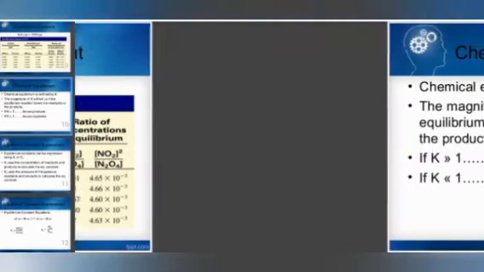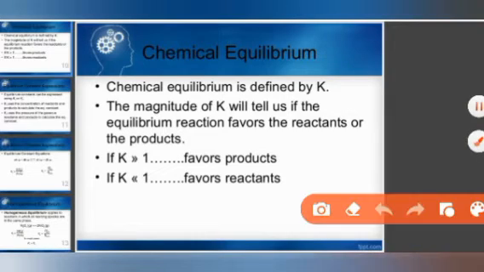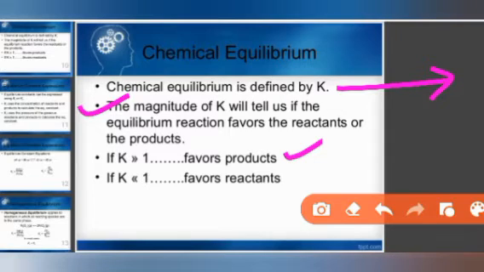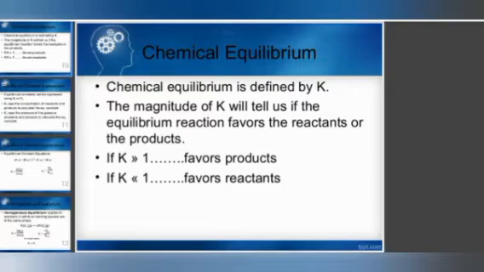So this is the equilibrium constant, and it is denoted by K. The magnitude of K tells us about the equilibrium reaction. If the value of K is greater than 1, it favors products, meaning the reaction moves toward the product side. When K is smaller than 1, it favors reactants, meaning the reaction will be reverse. So this value of K is very important, as it decides whether the reaction moves forward or backward.